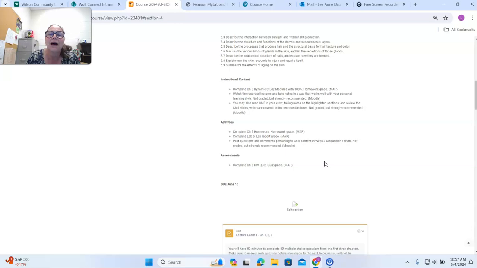Then we move on to chapter 5, which is on the skin and associated structures like hair and nails and sweat glands and oil glands. But the skin is part of the main component of the integumentary system. So you're going to do the chapter 5 dynamic study modules for a grade, chapter 5 homework, lab 5, and chapter 5 homework quiz. So all of the chapter 4 and 5 assignments in Mastering, and then also lecture exam 1.